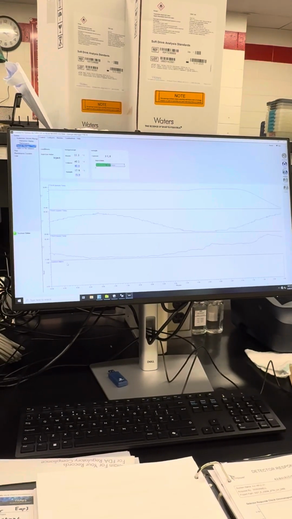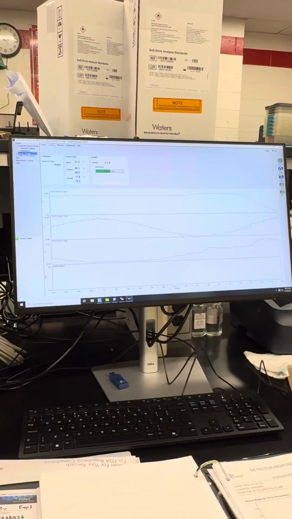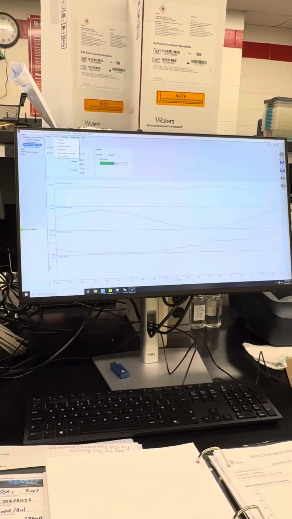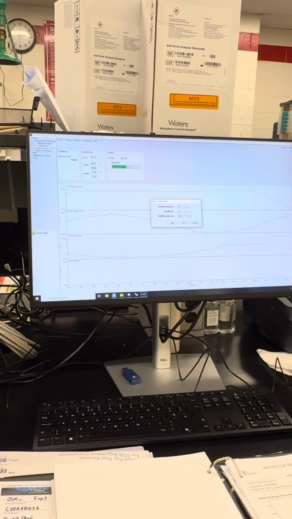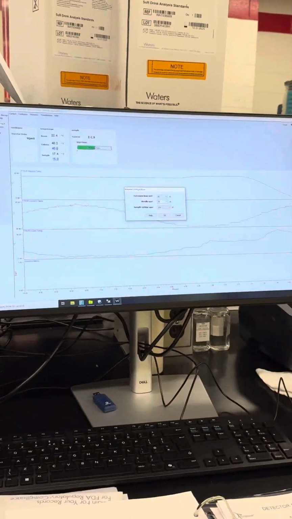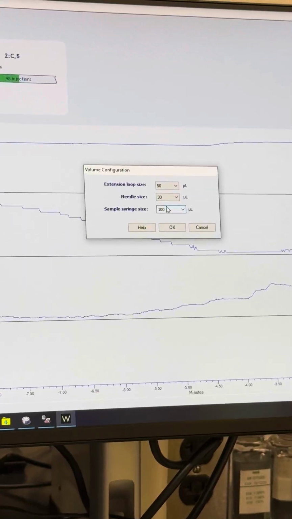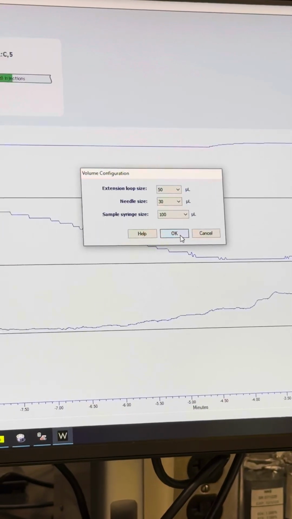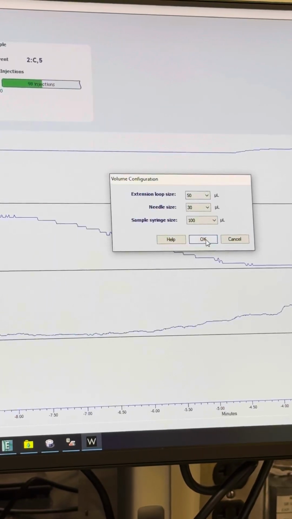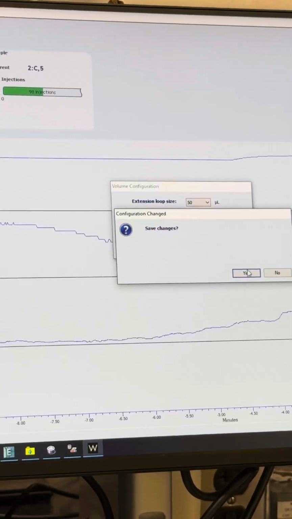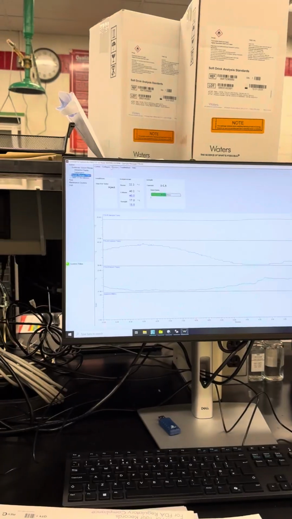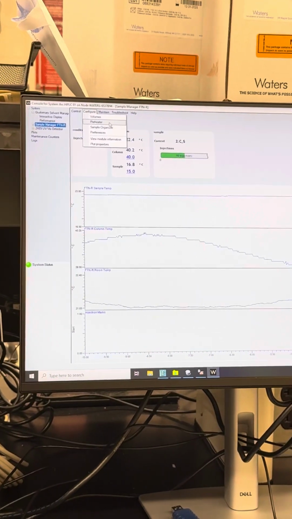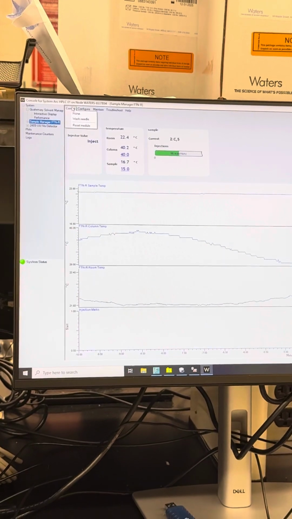The room temperature, injection marks. So same thing here. If you add, you can add like sample loops and stuff like that. You go to volumes, you can create extension loops, change the needle size or your sample syringe. I think you guys will probably run on standard, but just in case, you can change those. If you want to add like a bigger extension loop on your needle and things like that. You won't really have to worry about any of these. You don't have a sample organizer or anything like that.